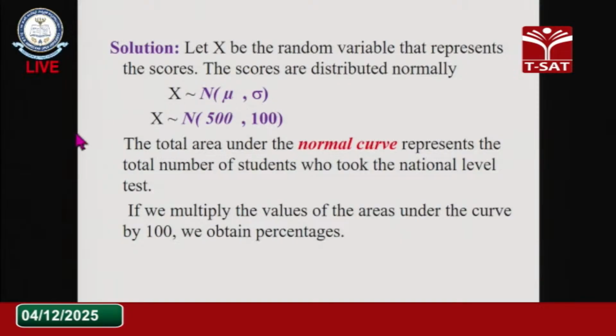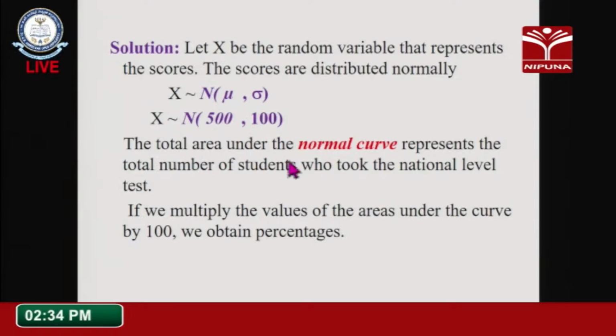So mu is equal to what here? 500, and the standard deviation is given, that is why I put sigma here. Otherwise, generally we can take N of mu comma sigma square, where sigma square is the variance. But in our question they have given the standard deviation only. So directly the standard deviation is given. That is why I use the standard notation X follows N of mu comma sigma. So X follows N of 500 comma 100.